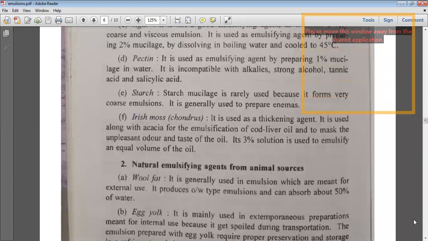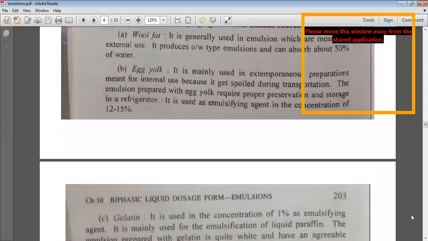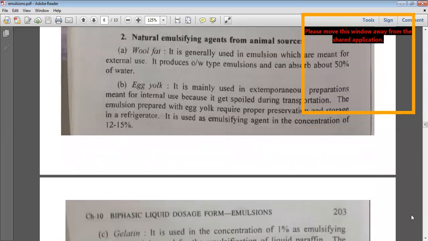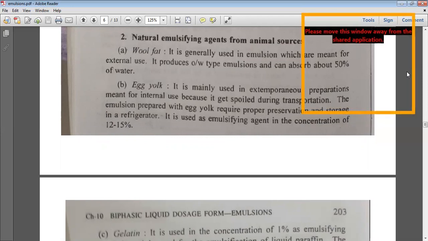So the natural emulsifying agents obtained from animal sources are wool fat, egg yolk, and gelatin. Wool fat is generally used in emulsions which are meant for external use, and it produces oil by water type of emulsion and can absorb about 50% of the water. Egg yolk is also a good emulsifying agent, which should be used at around 10 to 12% or 12 to 15% concentration if egg yolk is used in the preparation of emulsion.